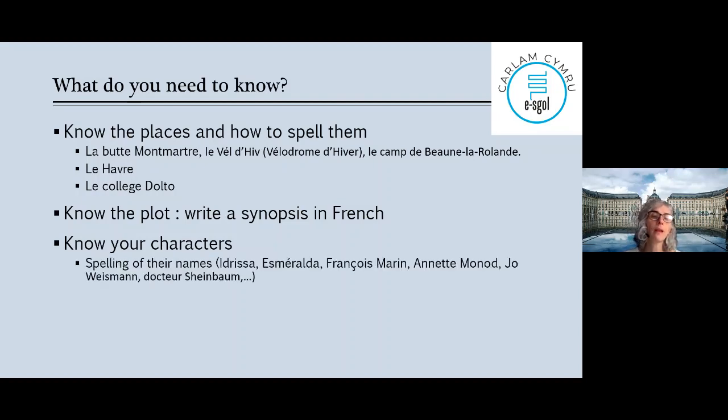Okay, so spelling their names is the first thing. As I say, I wrote some of the names here. If you watch the PowerPoint later on, I will correct that before making it accessible to you. Esmeralda, she's got a little accent. François Marin, Annette Monod, double N, double T. Monod, there is a D even if we don't say it. Joseph Weismann, Dr. Schönbaum, etc., etc. They're not easy names in La Rafle, except for Annette. So try to check them and spell them.